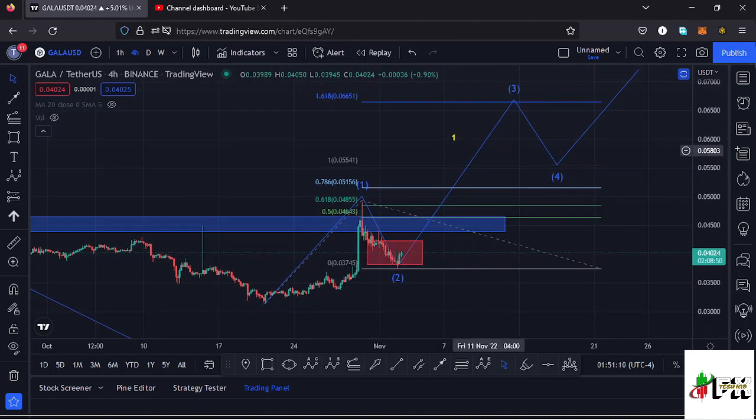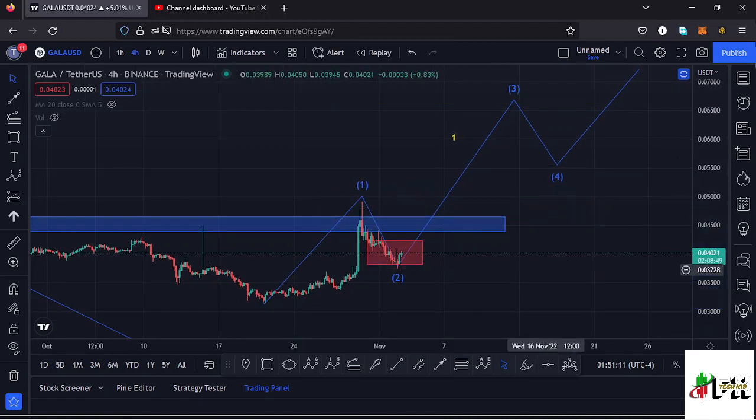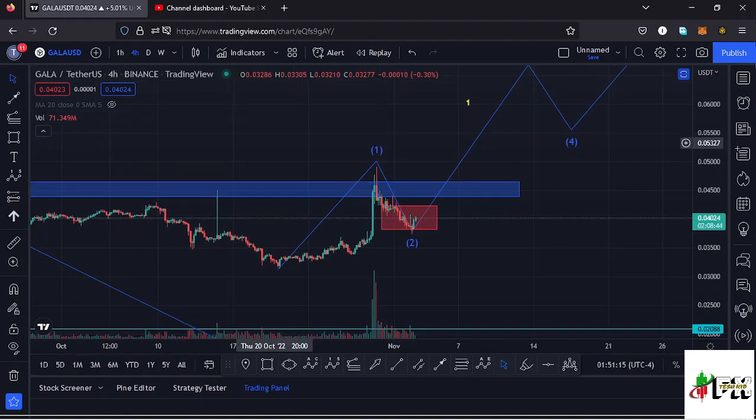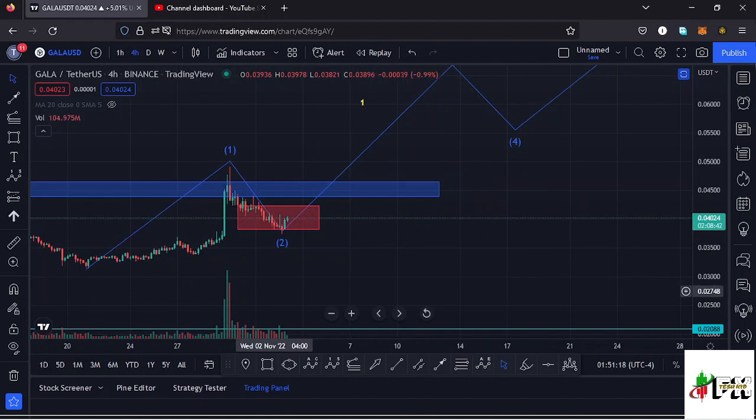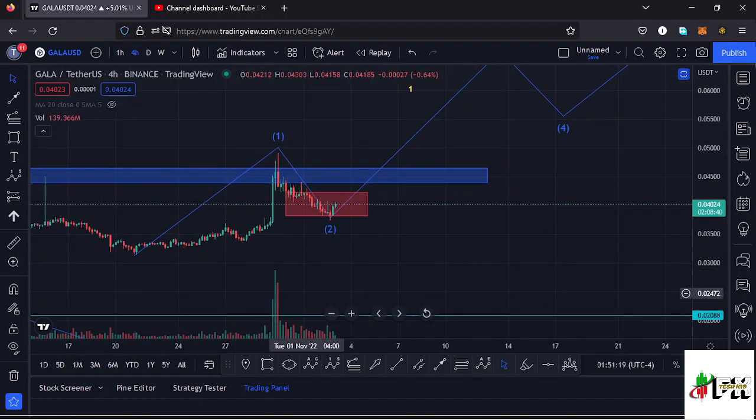For that to play out, we also expect to see an increase in volume here on the chart. Taking a look at the volume indicator, for now we have a bit of volume here on the chart, and there's a possibility of the buyers continuing to push the price even higher. So let's be patient and see how that plays out.